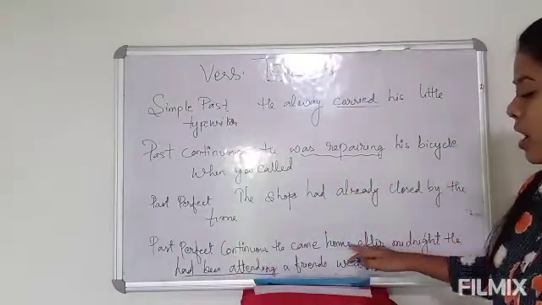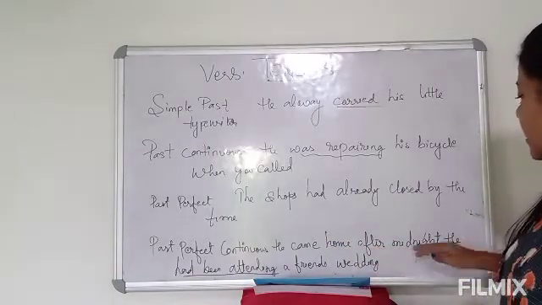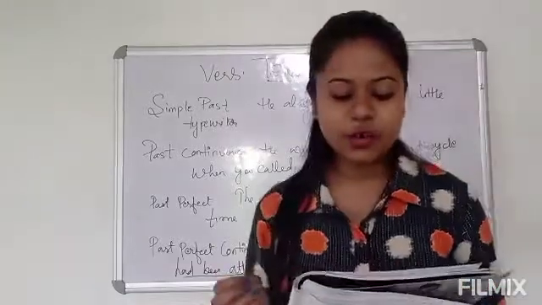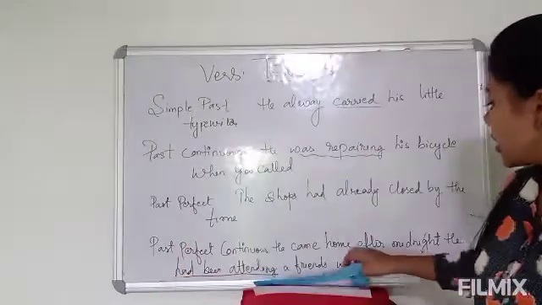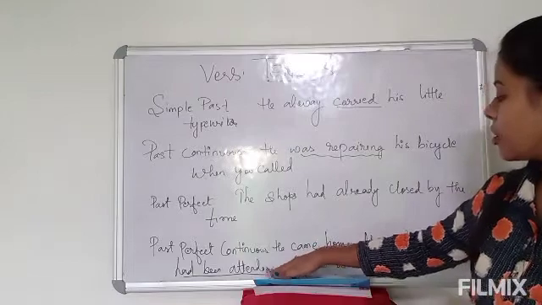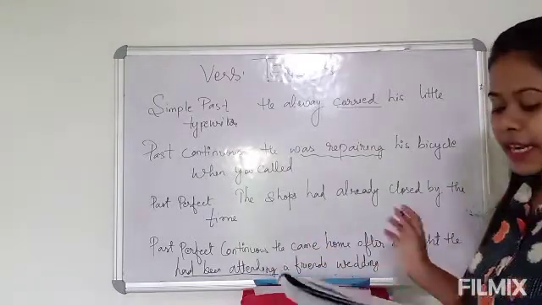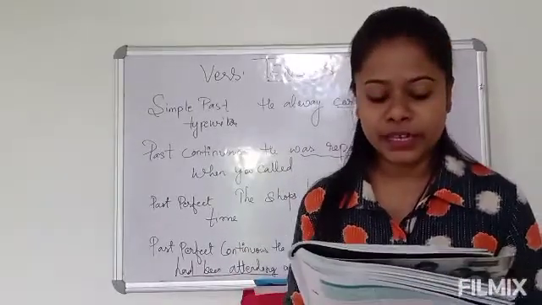He came home after midnight. Okay, he came home after midnight. He had been attending a friend's wedding. So what is that which began before the time of speaking? Okay, this event began before the time of speaking, means he came after midnight. He had been attending a friend's wedding. Clear?